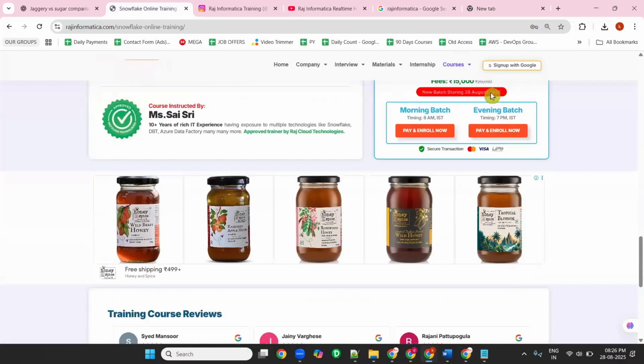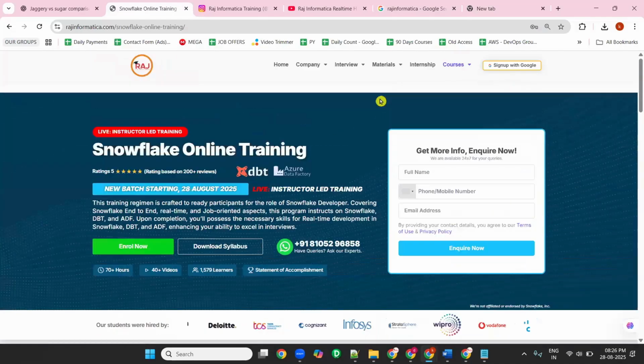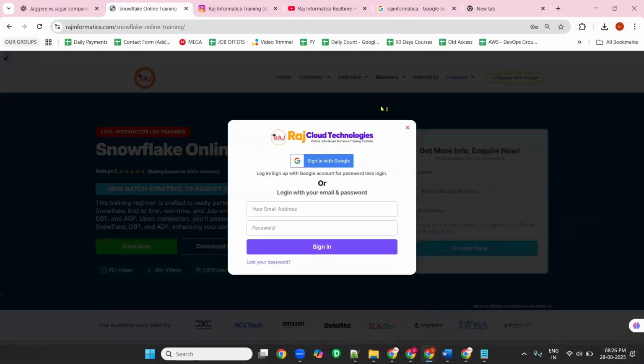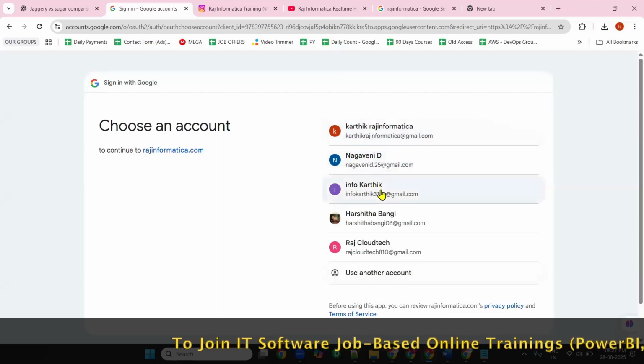You can see here, this is our website. In the top right corner, you can see sign up with Google. Click on sign up with Google. Always use sign in with Google, don't use the other option. If you have any Gmail ID logged in already, it will show you like this. These are the Gmail IDs logged in to this particular Chrome browser, and this is mine.